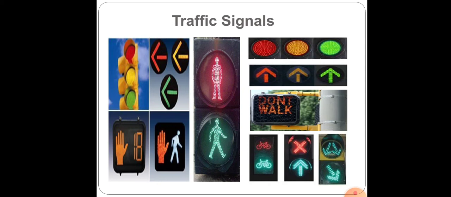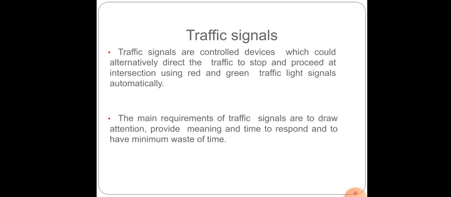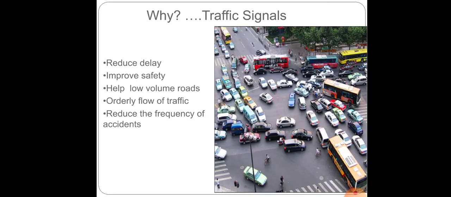So it should draw the attention of the road users, it should enable them to understand the meaning of the light, and then provide sufficient time to respond, and then ensure minimum wastage of time. So that is what is called a traffic signal. They are nothing but automatic traffic control devices. Now, why do we require a traffic signal?